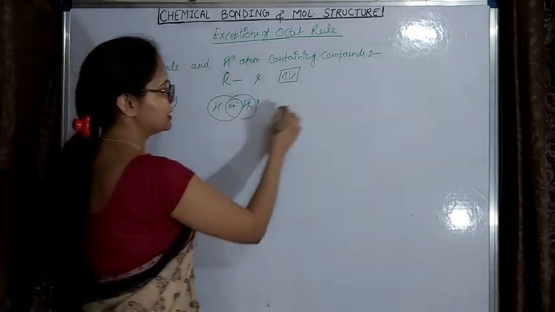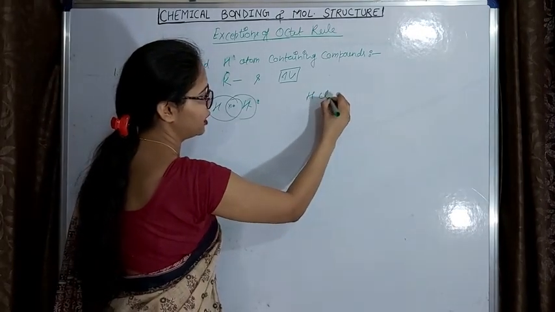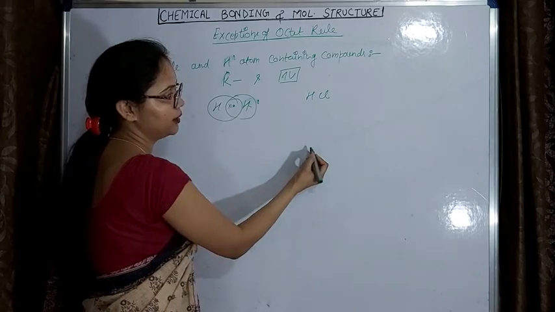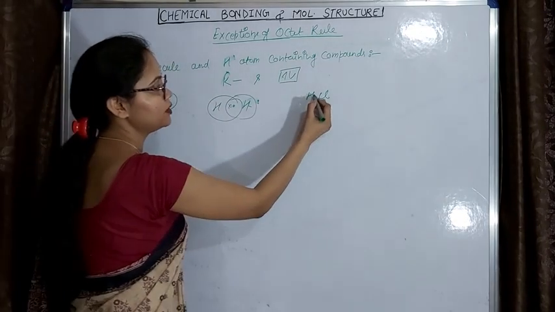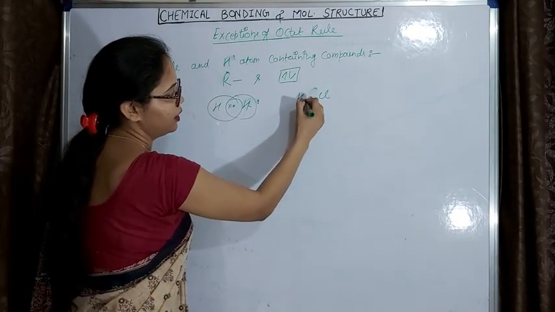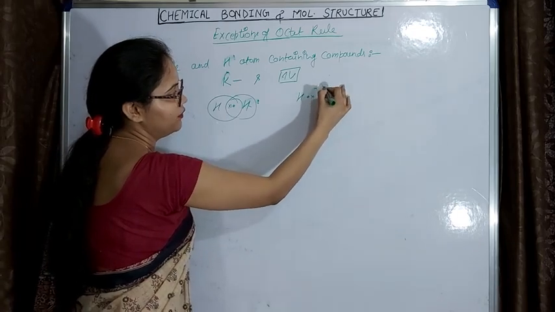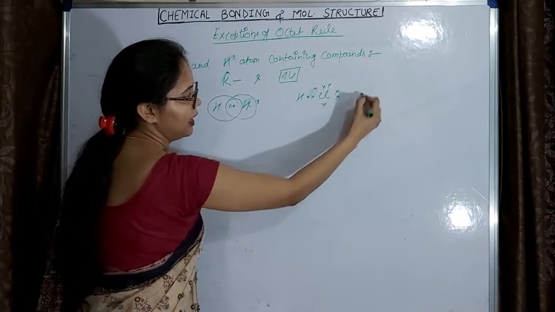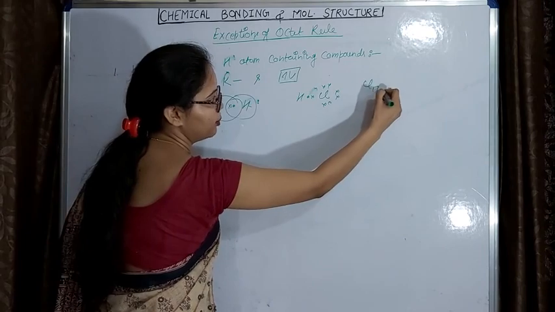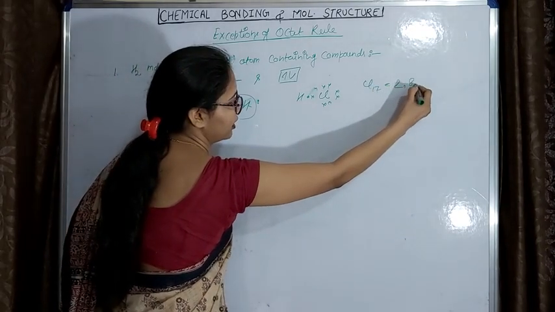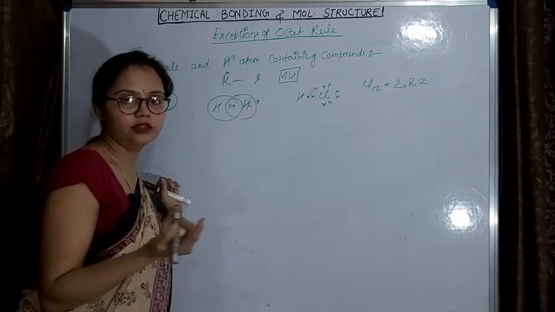Now let's take the example of a compound containing hydrogen atom. HCl. In HCl we know that chlorine will have 7 electrons, as the atomic number of chlorine is 17, and hydrogen will have 1.